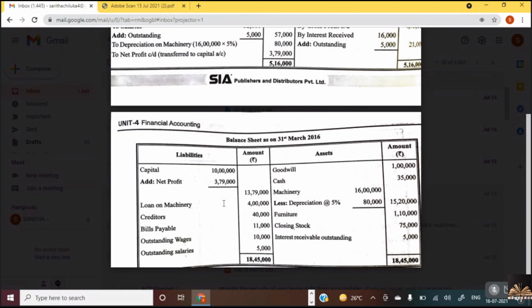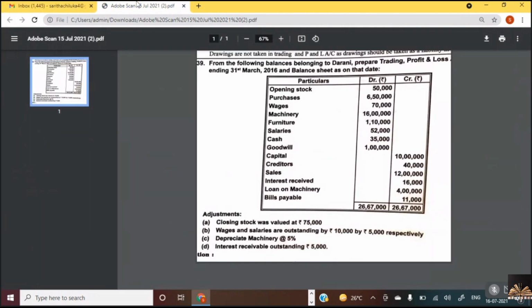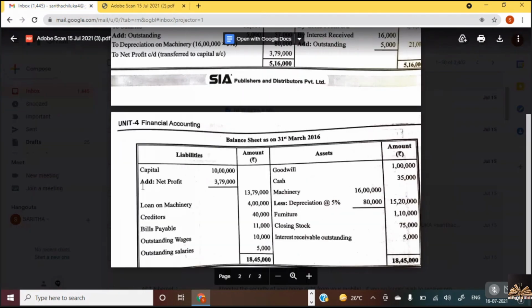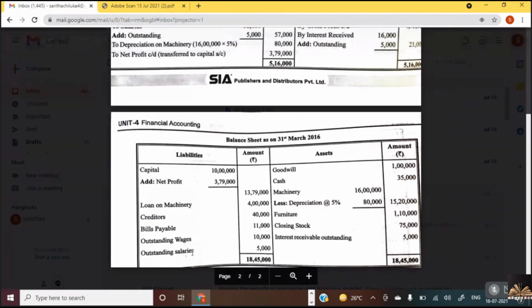Then the next items we have: creditors, loan on machinery, bills payable. See, outstanding wages 10,000, outstanding salary 5,000. From where have we taken wages? 10,000 outstanding, from the trading account.